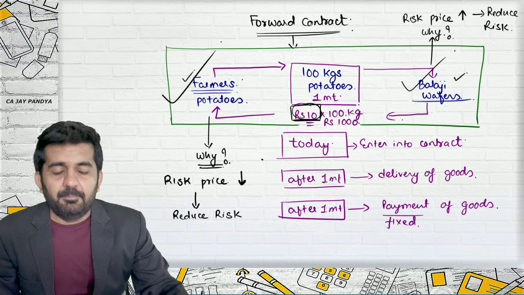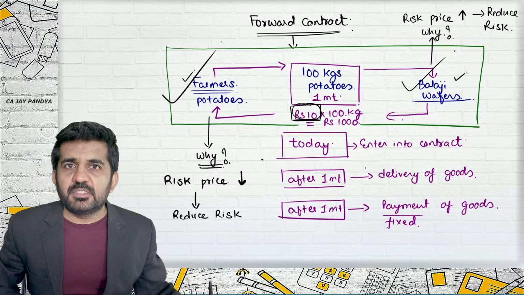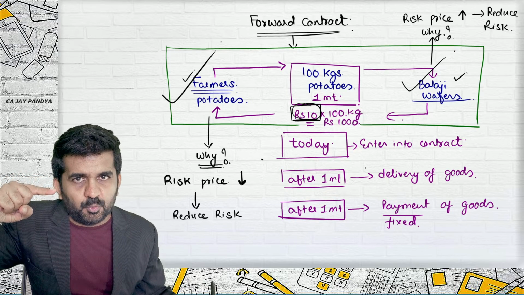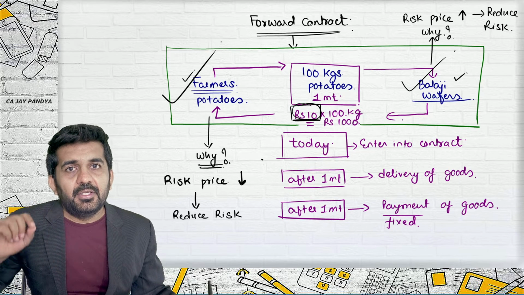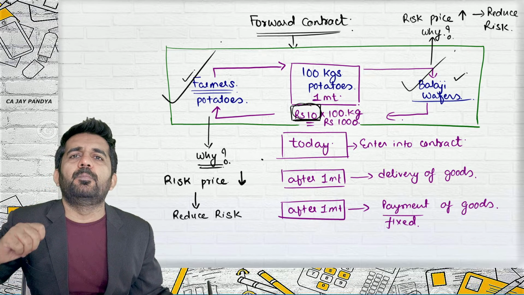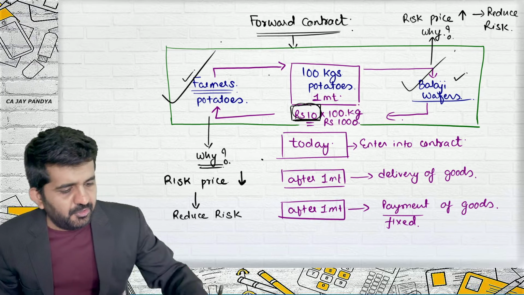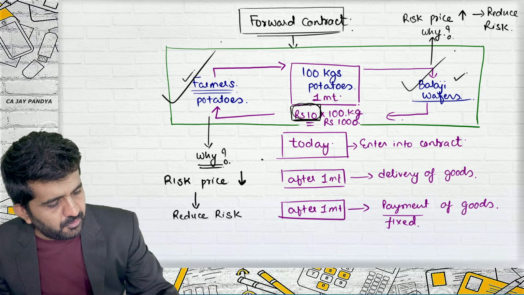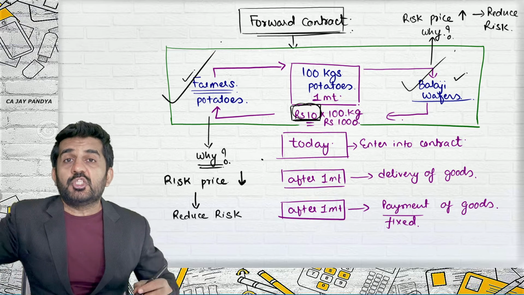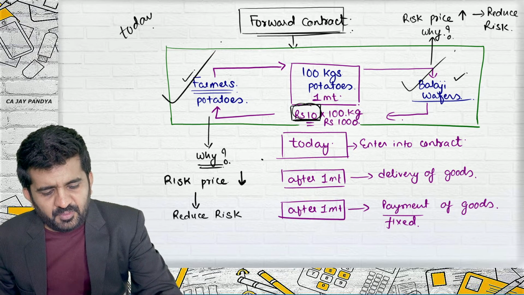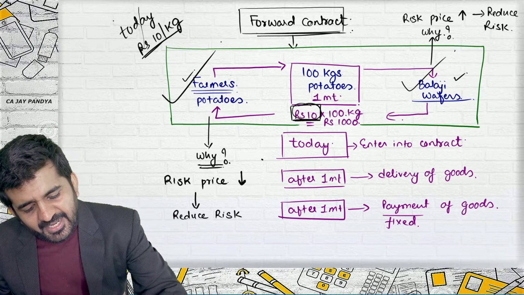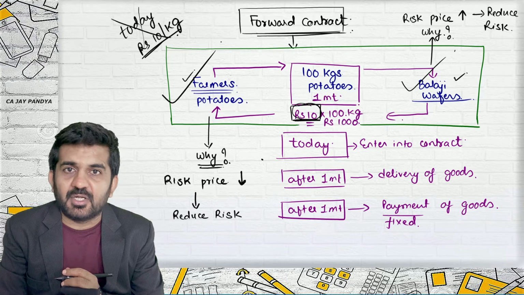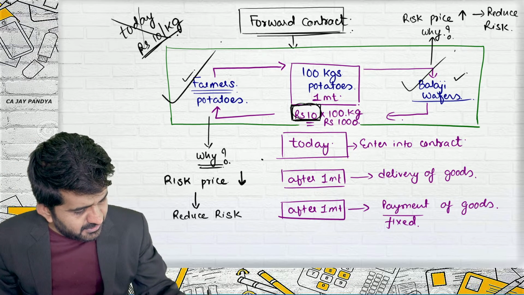Is it all right? This contract between farmer and Balaji Wafers, where the contract is made today, wherein price is also fixed and the delivery and payment is going to be made in future, is termed as which contract? Sir, today price of potato will be 10. Might be, might not be. All right. What is this 10 rupees?